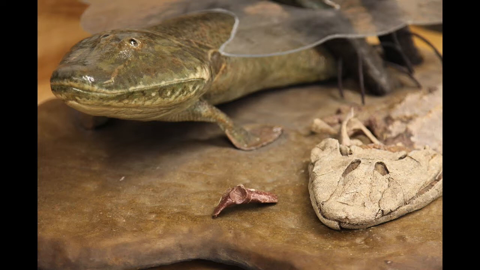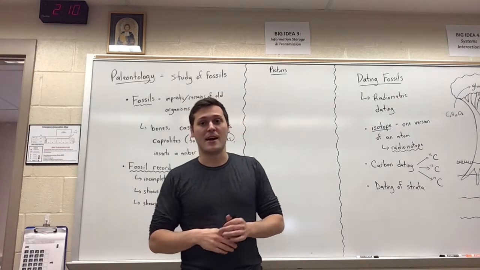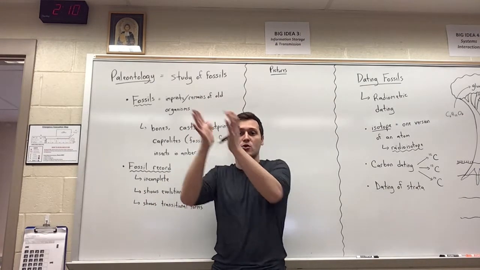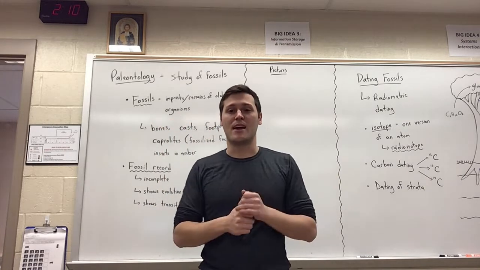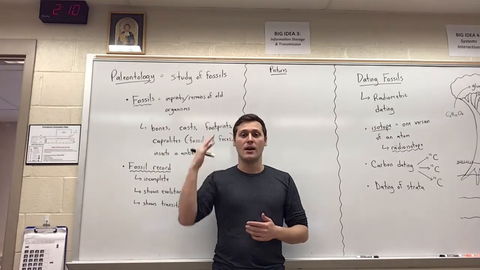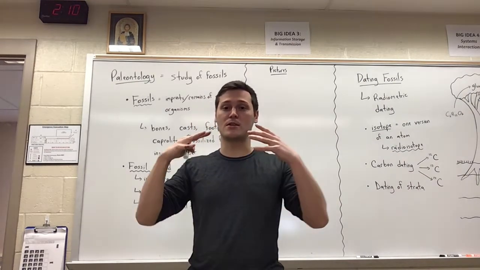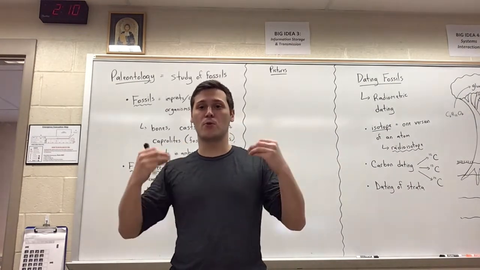That shows an example of a transitional fossil that shows organisms that once lived in water and how they've transitioned to organisms that now live on land, tetrapods. So that is the fossil record, and that shows how fossils can be used as pretty strong evidence for evolution.